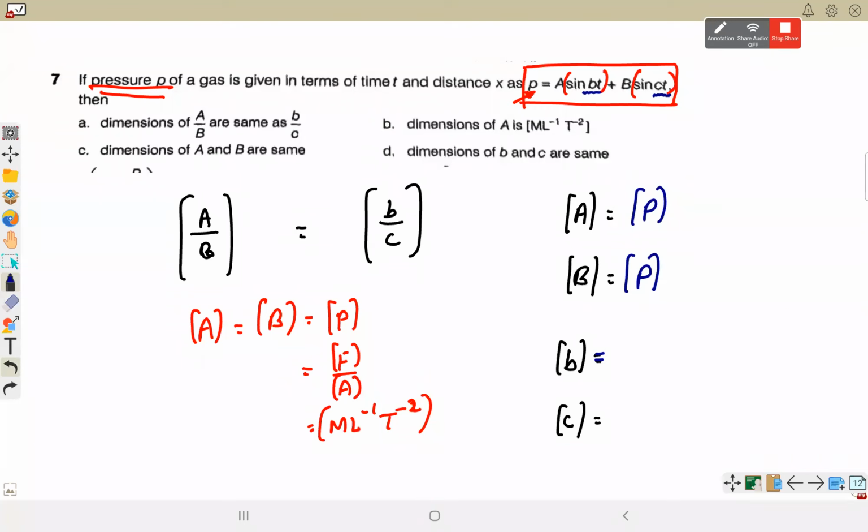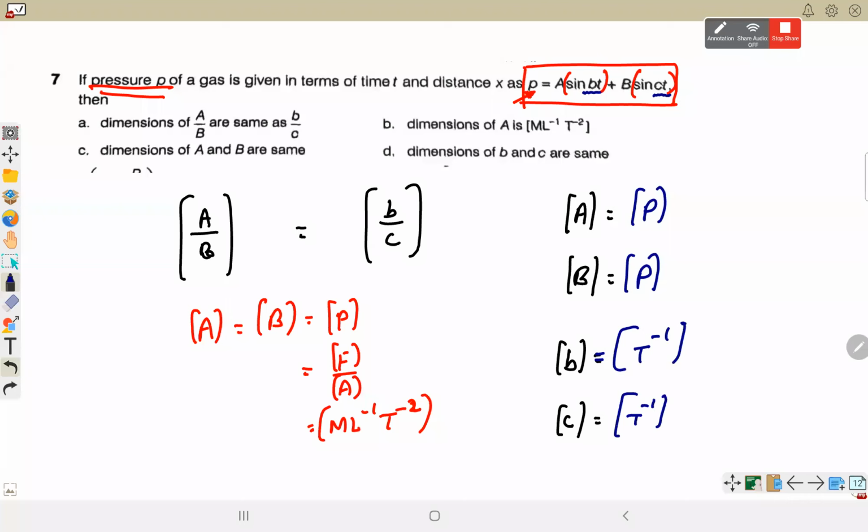Dimension of B. Okay, so small b. Because BT is like a dimensionless quantity, so B will be equal to T to the power minus 1, absolutely. Because sin of BT will be a number. Similarly, CD, I think it should be X, but anyways, if it is mentioned as T only, so it should be T to the power minus 1.